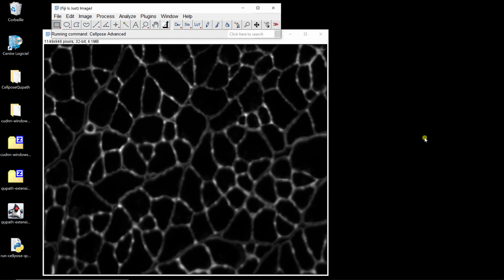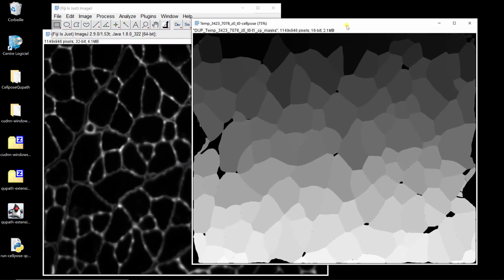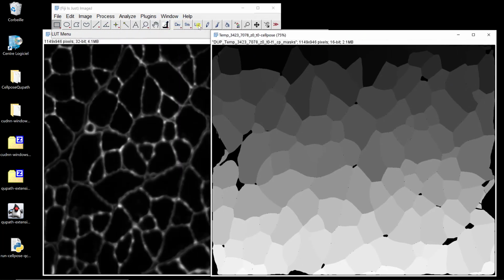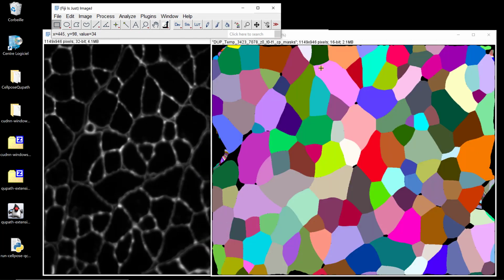And it's running, and when it's done, it gives you a label image with the labels for each object. Which should be done pretty soon now. Yep. So this is the label image. You can change it to glasbey dark, for example, so we have a different color.